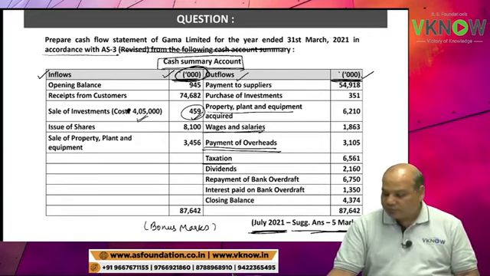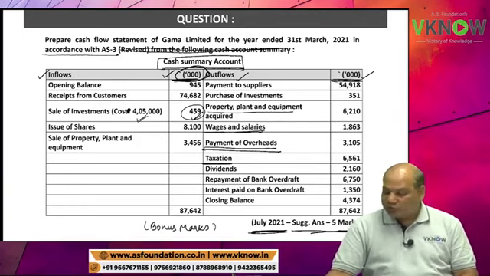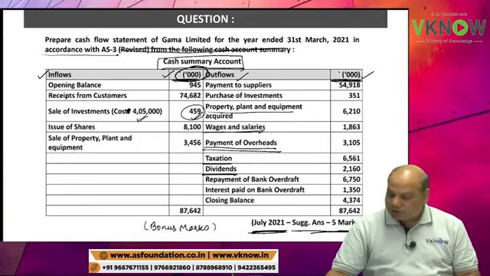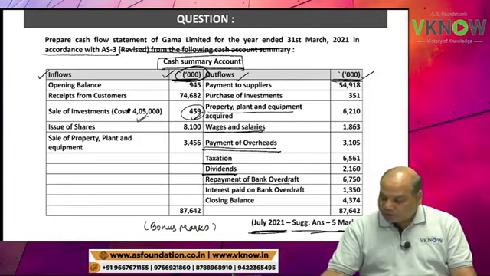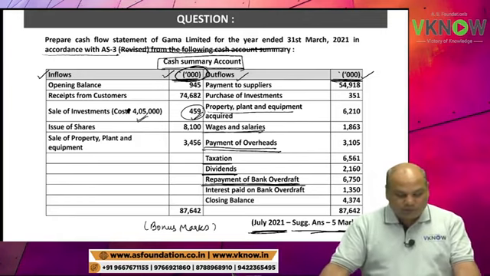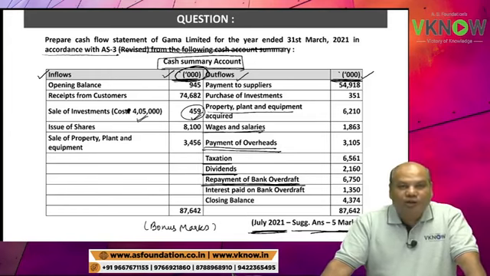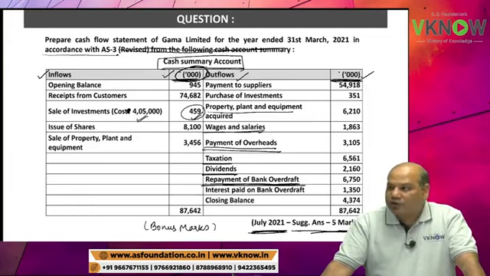Taxation 6561. Dividend 2160. Repayment of bank overdraft 6750.